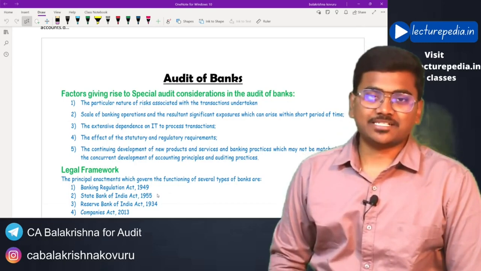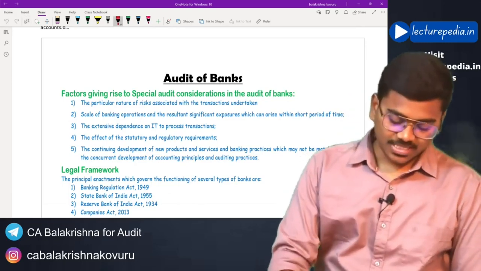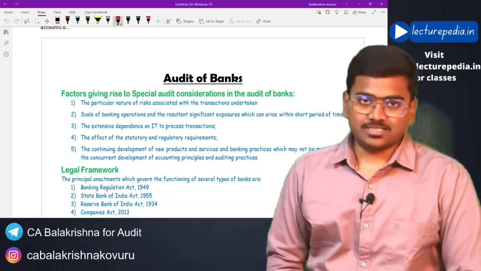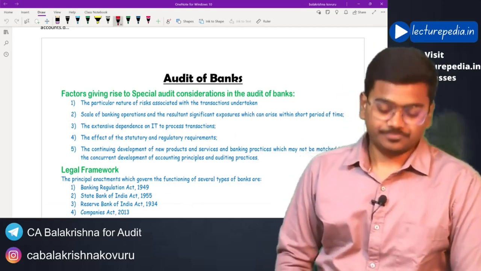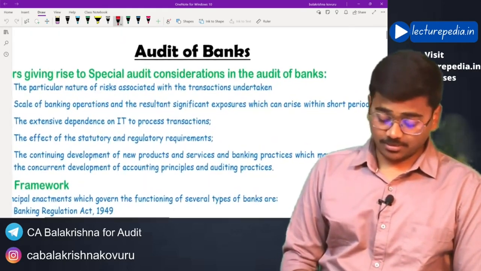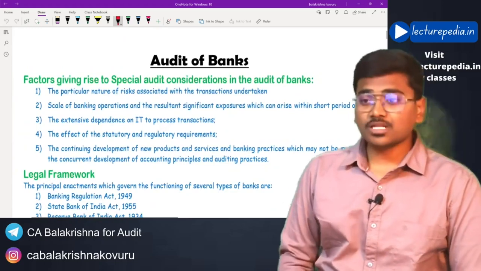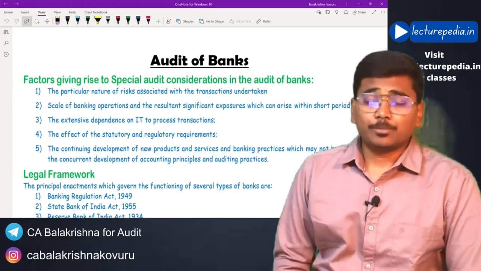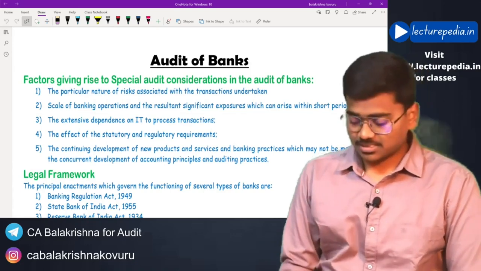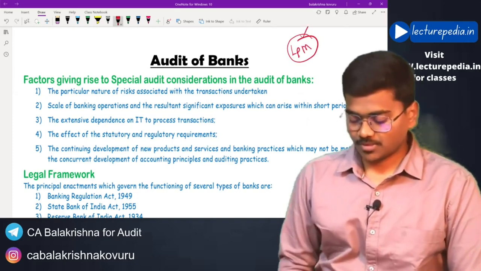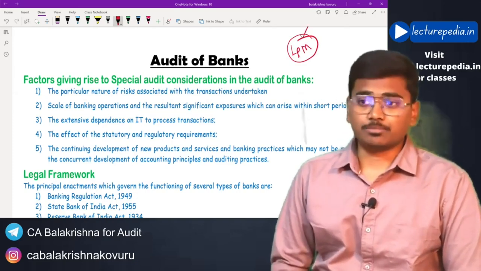Even I am fantastic. Now in today's class, we will be starting with the audit of banks, bank audit you can say. This is a very lengthy chapter. There are a lot of concepts in this chapter, but the weightage of this chapter is just 4 marks. This is the weightage of this chapter.